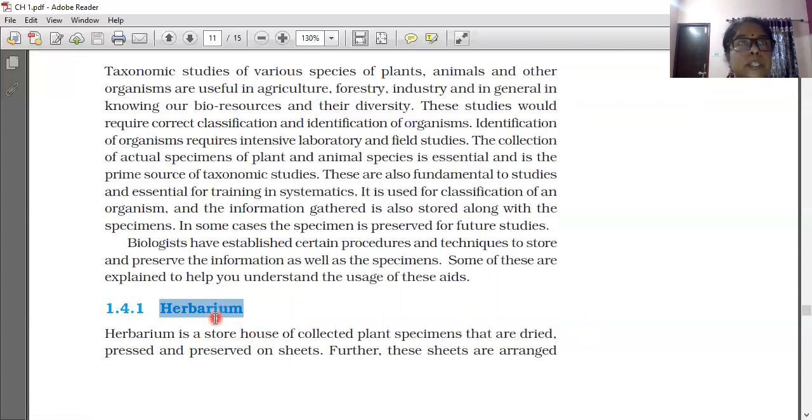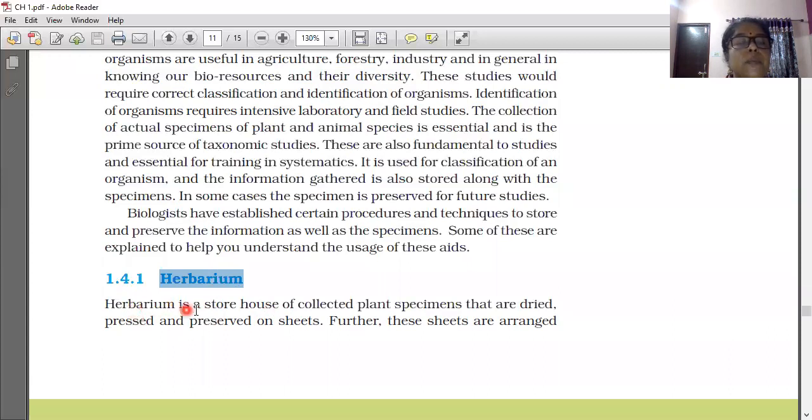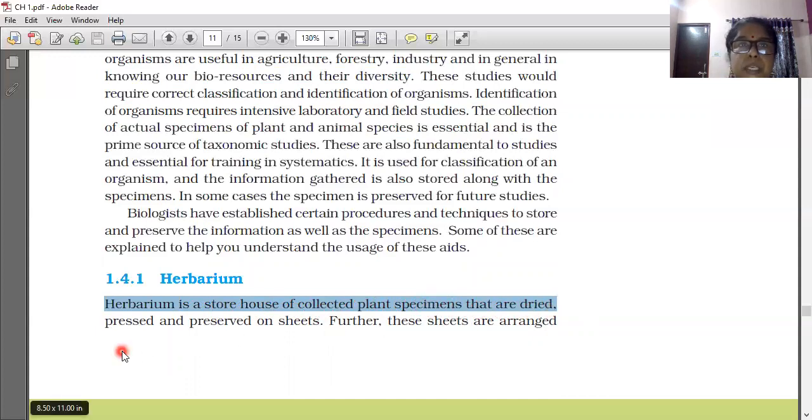How is this herbarium prepared? Herbarium is a storehouse of collected plant specimens, not in live condition, but in dried, dead condition. We are collecting some plant specimens. Plant specimen means the stem, leaf, or flower of the plant. Like that, we are collecting some parts of the plant.